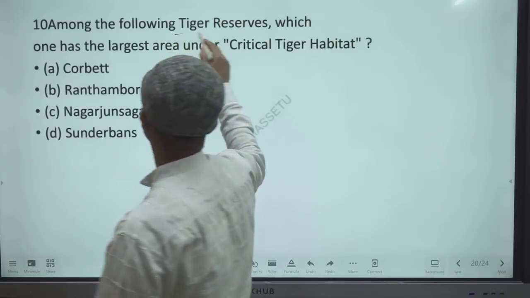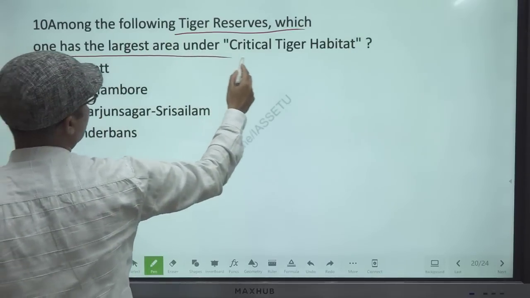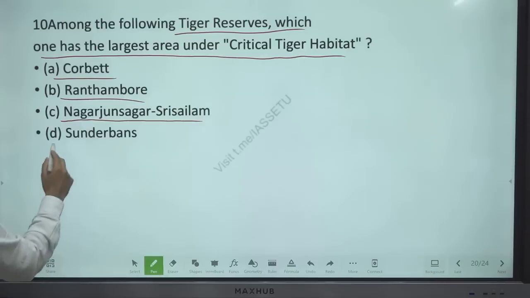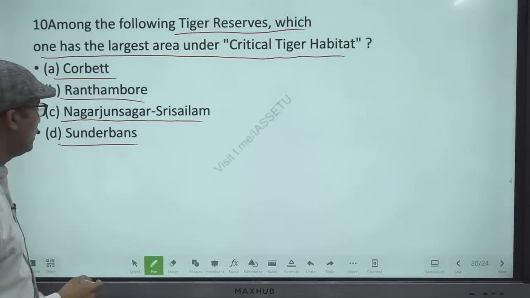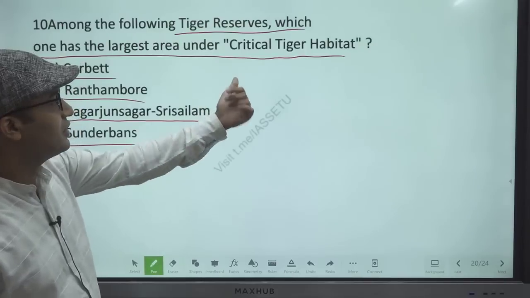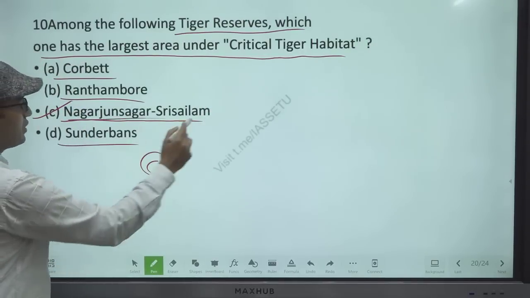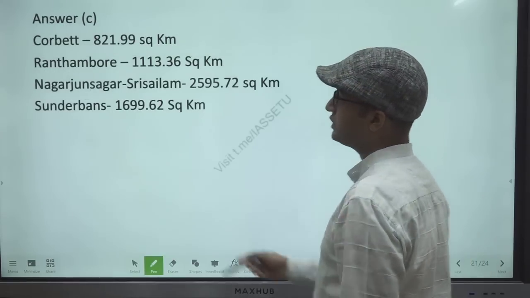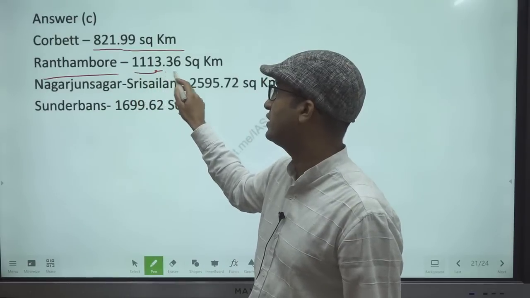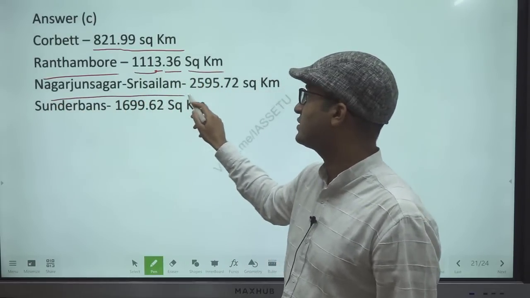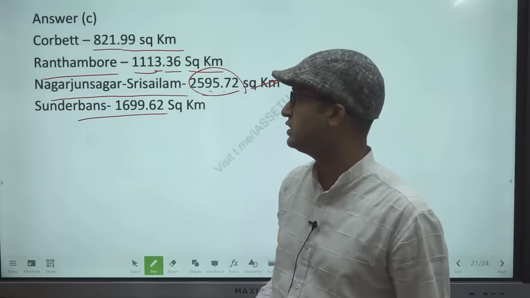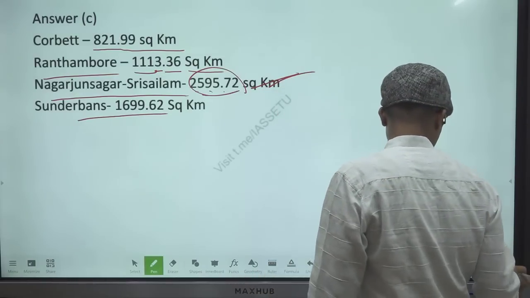Question number 10. Among the following tiger reserves, which has the largest area under critical tiger habitat? Corbett, Ranthambore, Nagarjun Sagar Srisailam, Sundarban. Some students get confused about Sundarban because it is a very large area, but that is as a biosphere reserve, not for critical tiger habitat. Answer is C, Nagarjun Sagar Srisailam. I give you the information: Corbett 821.99 square kilometers, Ranthambore 1113.36 square kilometers, Nagarjun Sagar Srisailam 2595.72 square kilometers. This is the largest area. Sundarban only 1699.62 square kilometers.